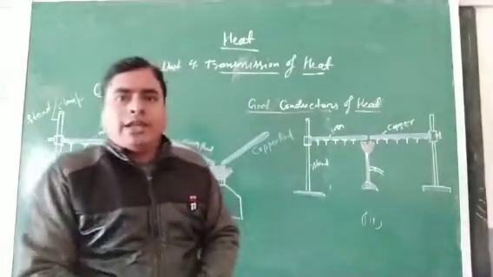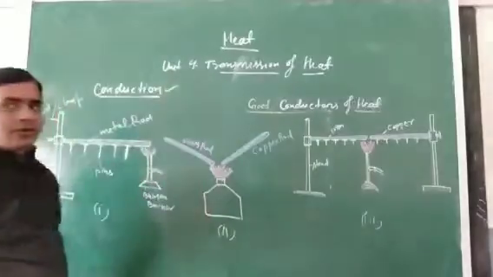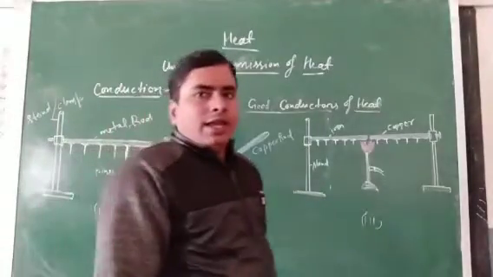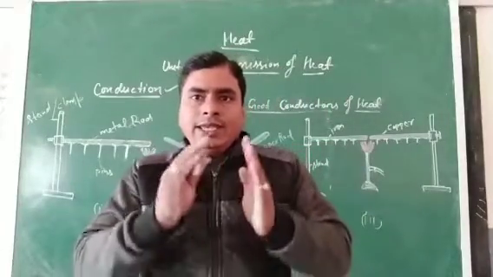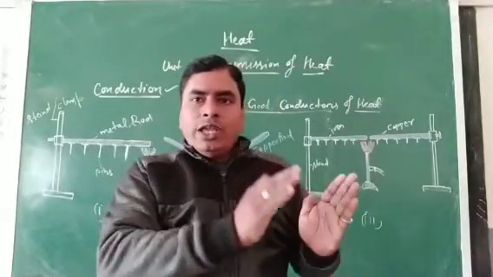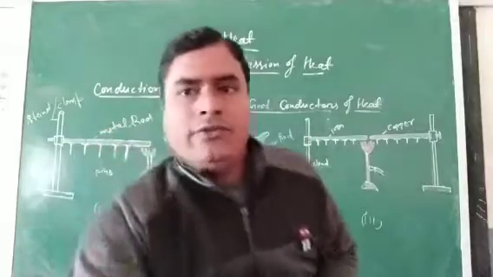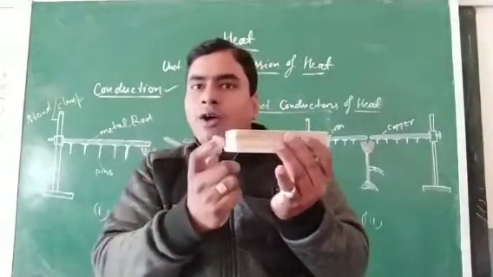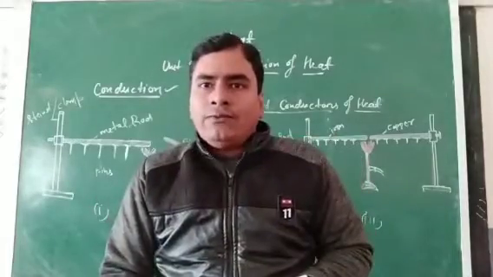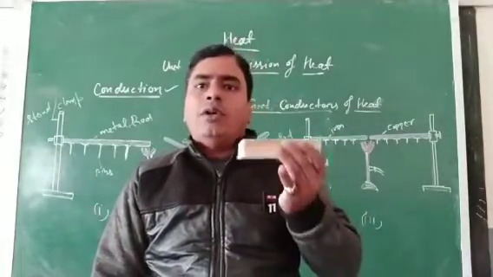What is conduction? In this process, the heat energy transfers from one end to the other end without actual movement of the particles or molecules.